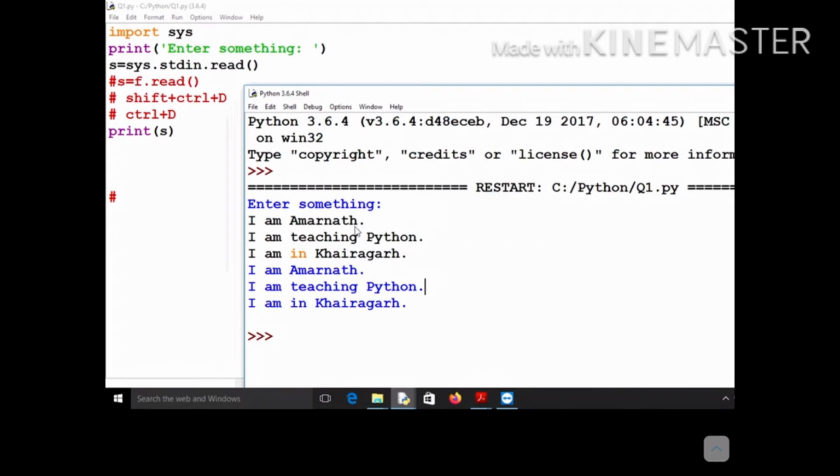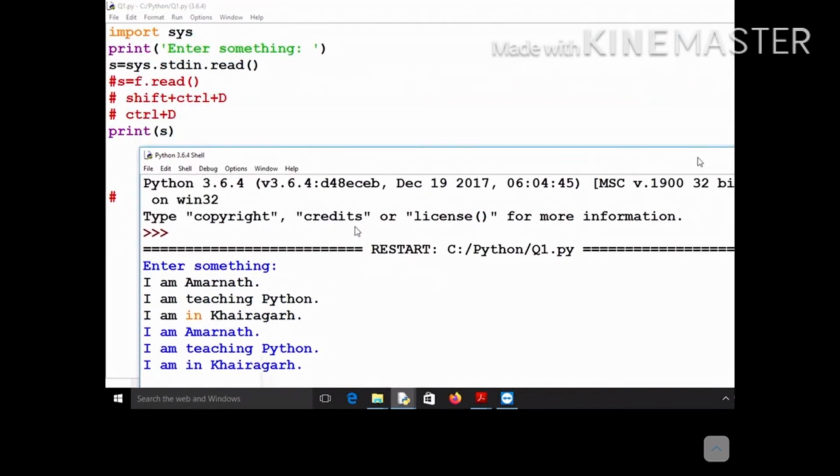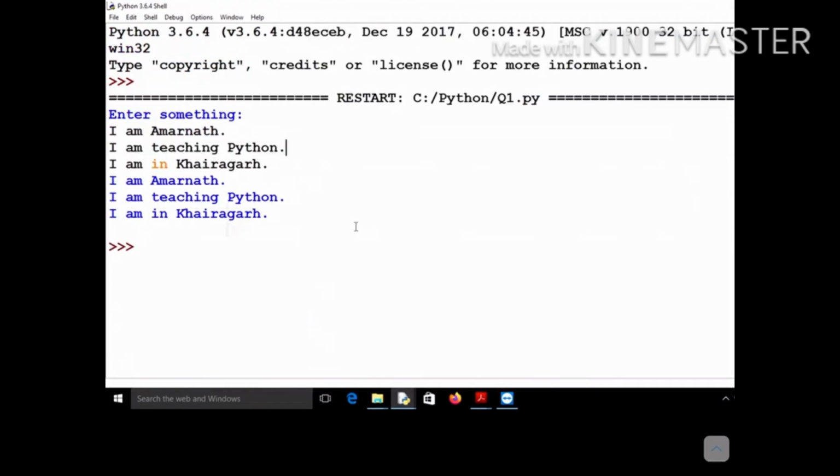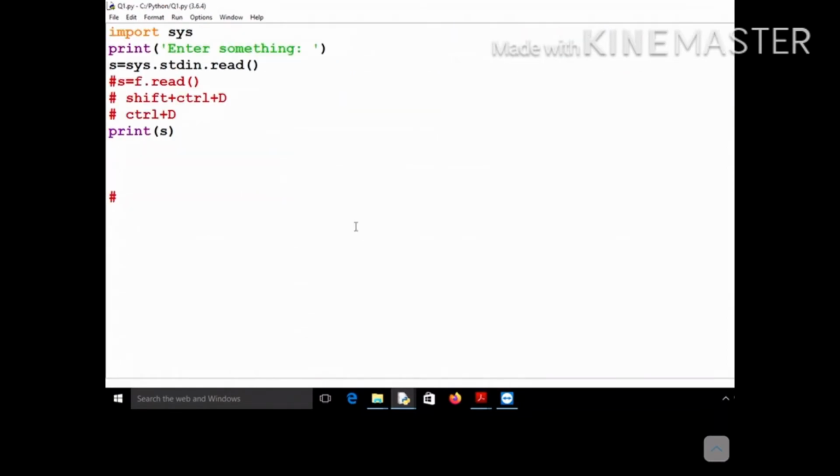This is how standard input is accepted. This is how your keyboard is used to accept input, and then you can print it using the print statement.